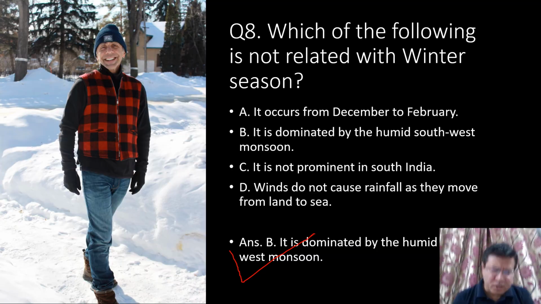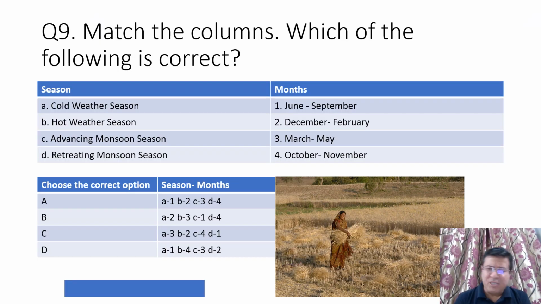Okay. Now next question. Match the columns. Here we have two columns. Which of the following is correct? In first column we have season and in second column we have months. First column: cold weather season, hot weather season, advancing monsoon season and retreating monsoon season. Months: June to September, December to February, March to May, October to November.